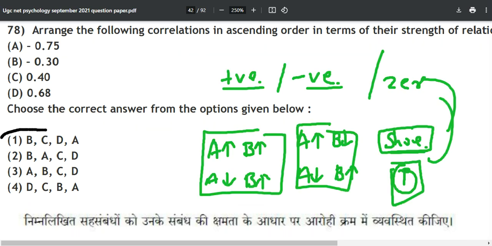And what is the correct answer for this? Option number 1, B, C, D, A is the correct option. And let's suppose it was saying arrange the following correlations in descending order in terms of their strength of relationship. So what will be the answer? A, D, C, and then B.